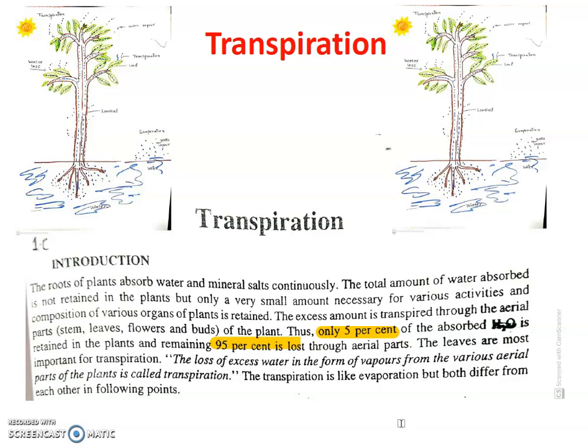So we can define transpiration as the loss of excess water in the form of vapor from the various aerial parts of the plant. Loss of excess water means the plant uses less than 5% and the remaining water is transferred to the various aerial parts like leaves, branches, petals, flowers, fruits, etc. This loss from parts of the plant is called transpiration.